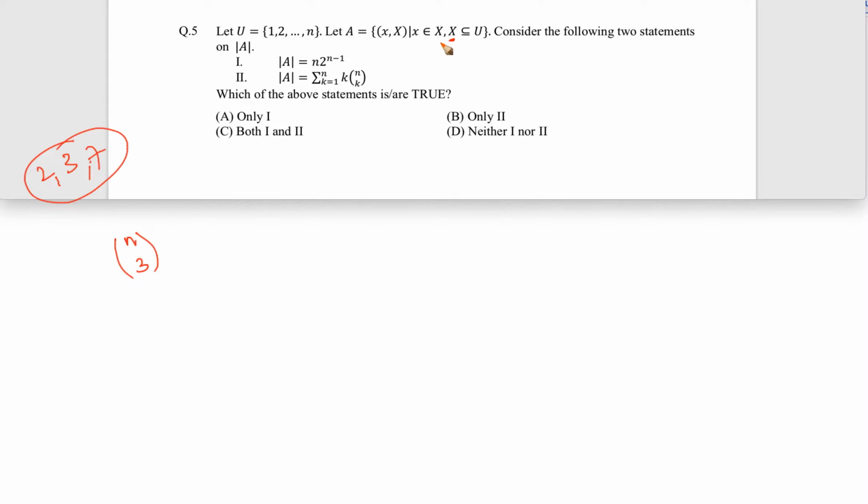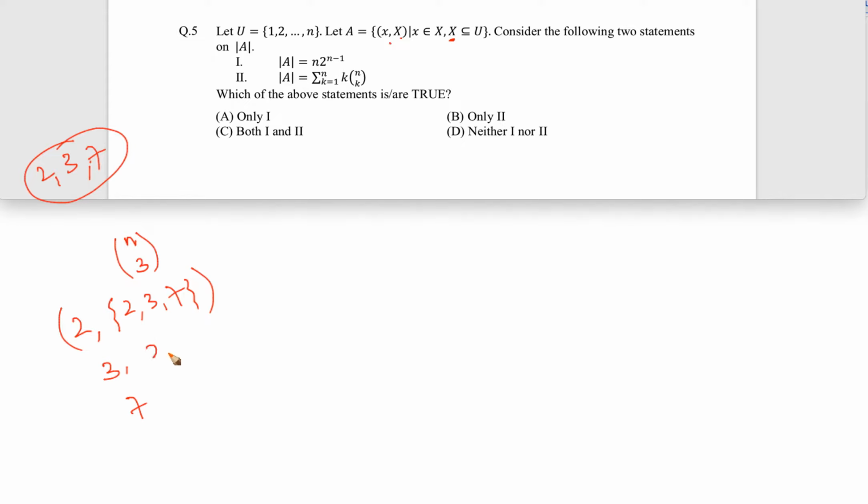My point is that now they are saying that there is an ordered relation, a tuple, something like (x, X). So when you have chosen this set {2, 3, 7}, they are talking about the tuple (2, X). Now since this is a tuple, x can be chosen in different ways. You can choose 2, you can choose 3, you can choose 7.